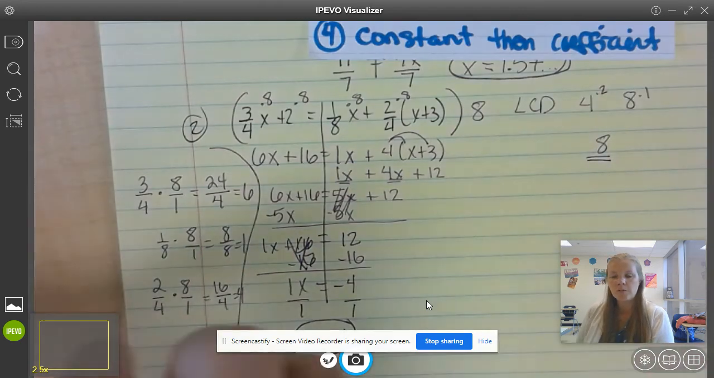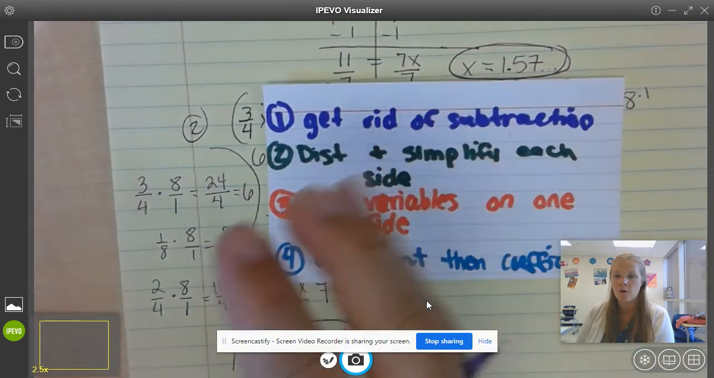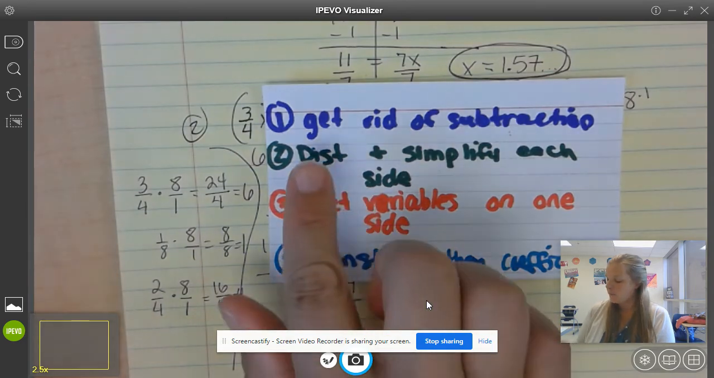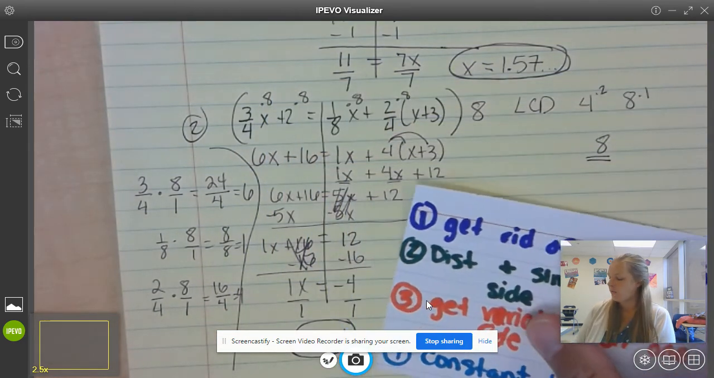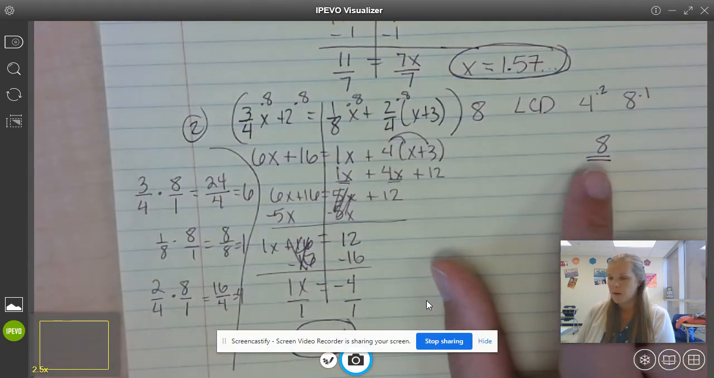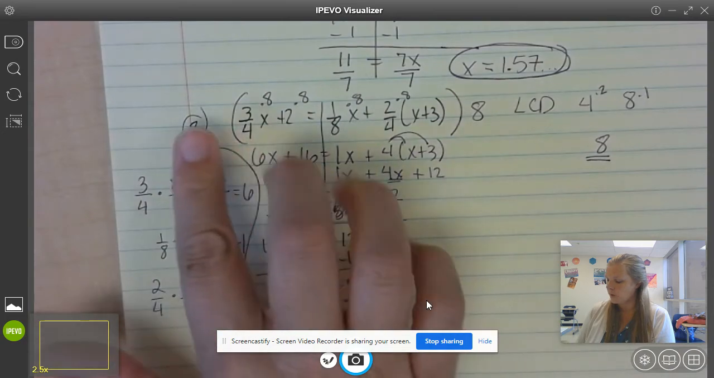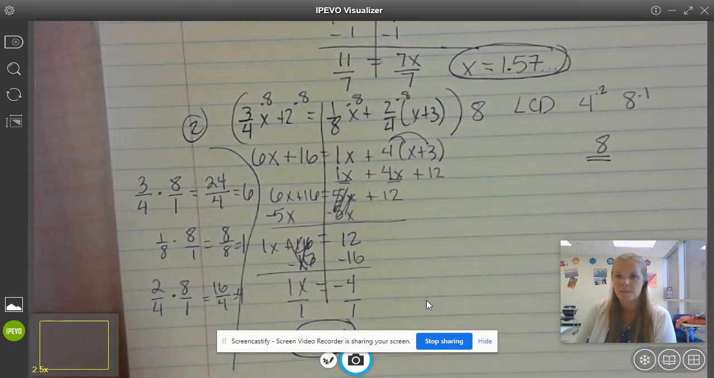So when you're solving equations with fractions, it's the same work. You're going to do all of the same steps, except before we can start getting rid of subtraction, we first need to get rid of the fractions. And again, to get rid of the fractions, you multiply by the least common denominator. You get rid of the fractions by multiplying every part by the least common denominator.